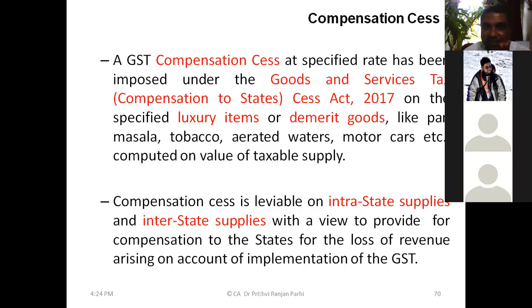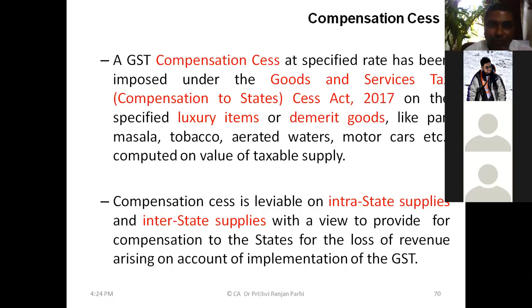You know, compensation cess is specified as per the GST Tax Compensation to States Cess Act 2017. When GST law is passed, one more law is passed. Why is it passed? The purpose of this act, that is the GST Compensation to States Cess Act 2017, is that states can be compensated. Why do we need to compensate the states? Because there is a possibility that some states may lose their tax revenue, because we are moving from one system to a different kind of system.